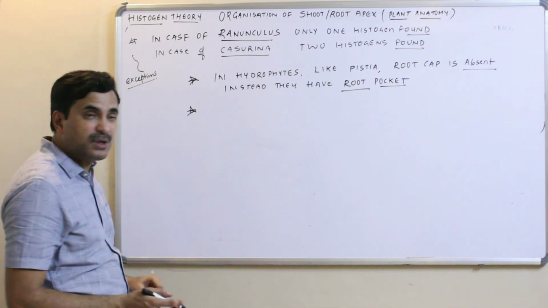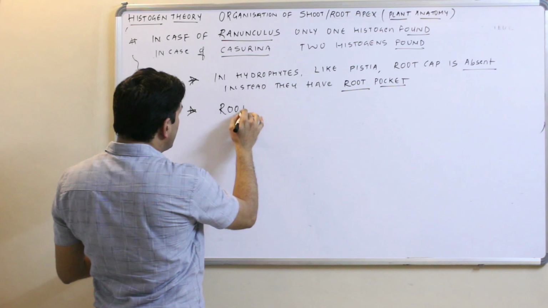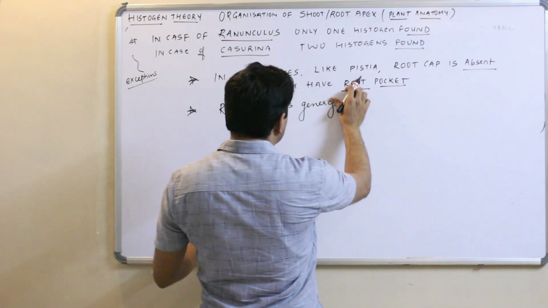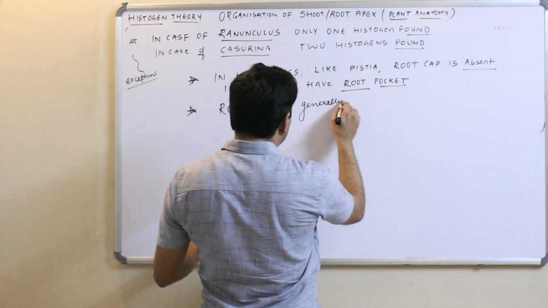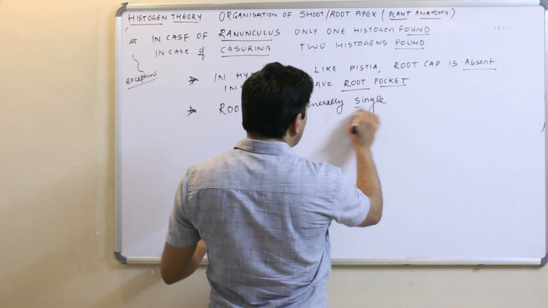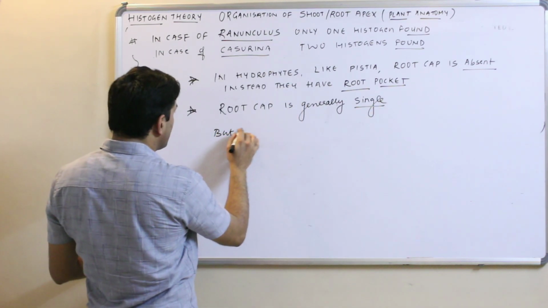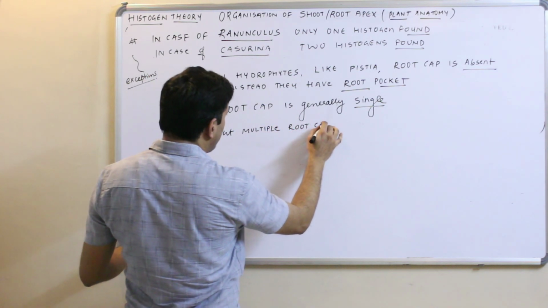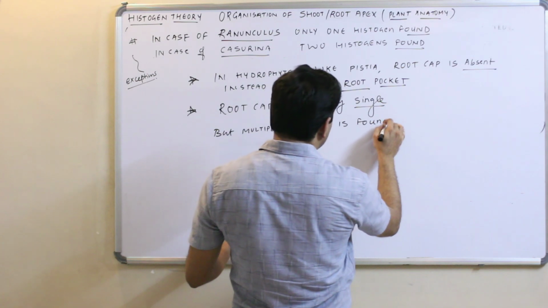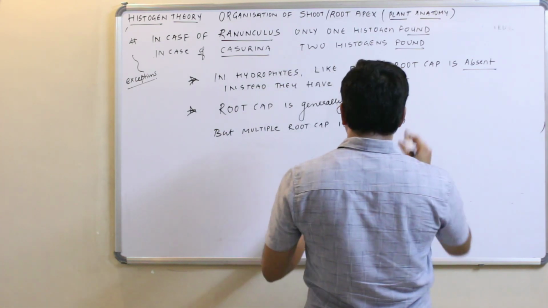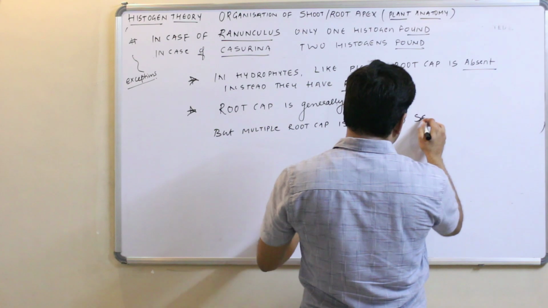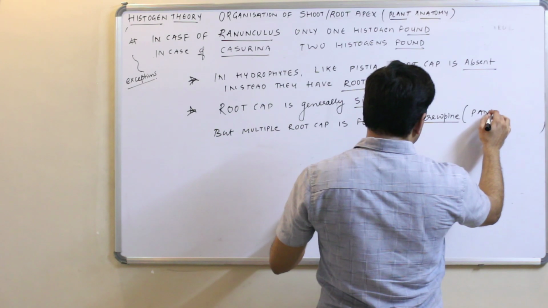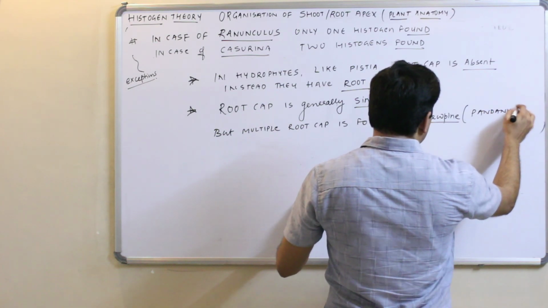Instead they have the root pocket, and root cap is generally single. Root cap is generally single, but multiple root cap is found in screw pine, which is called pendulous in Hindi.